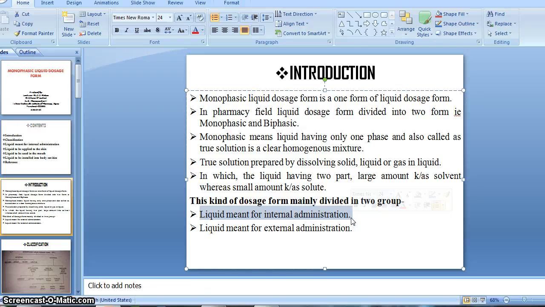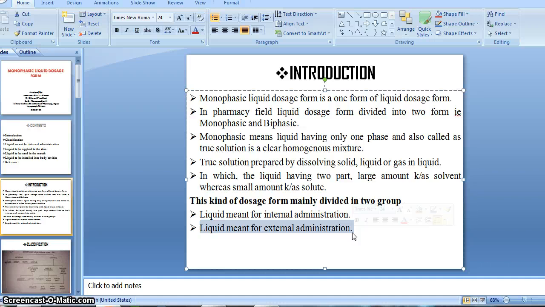Means we drink it, right? Internally we can drink this kind of preparation, that is liquid meant for internal use. But the other kind of preparation, that is for external use, we can't drink, because this liquid preparation we have to apply externally, means on the surface of our body, right?